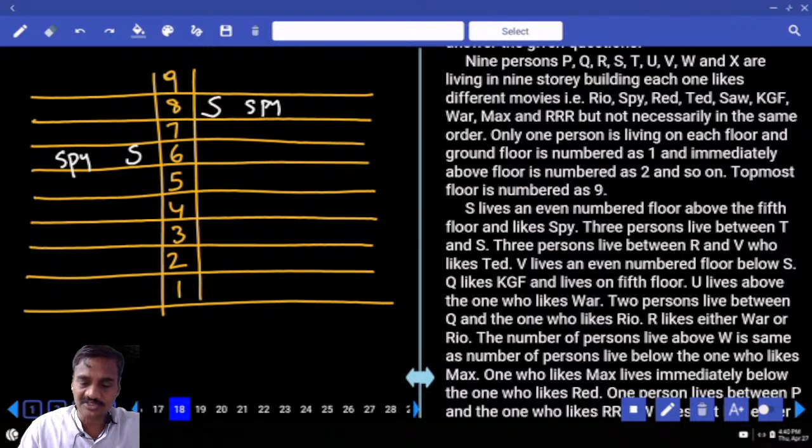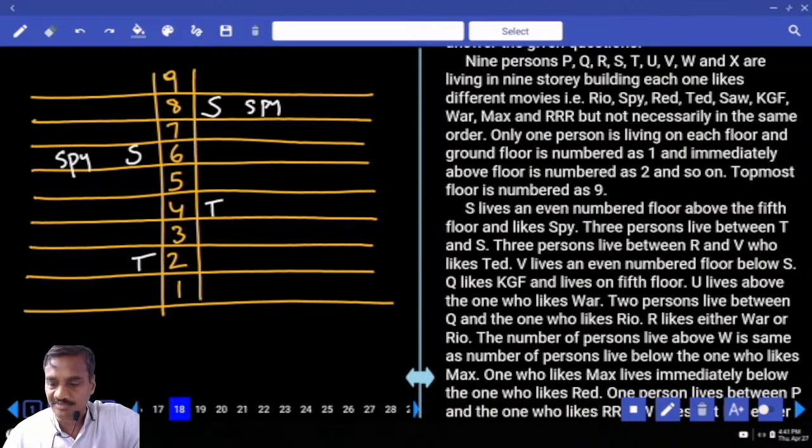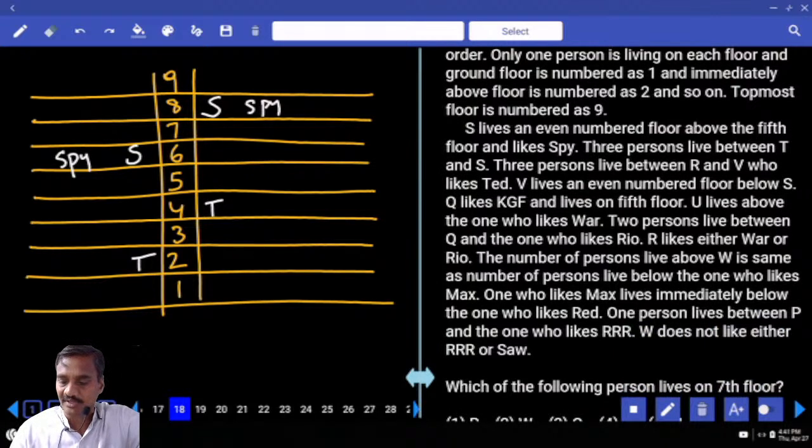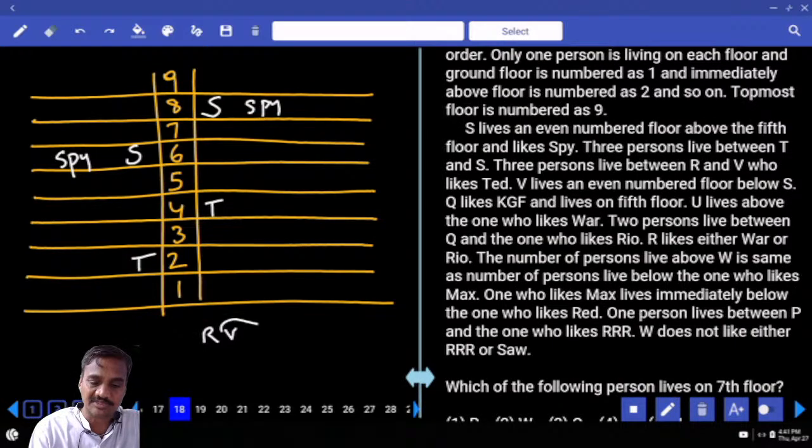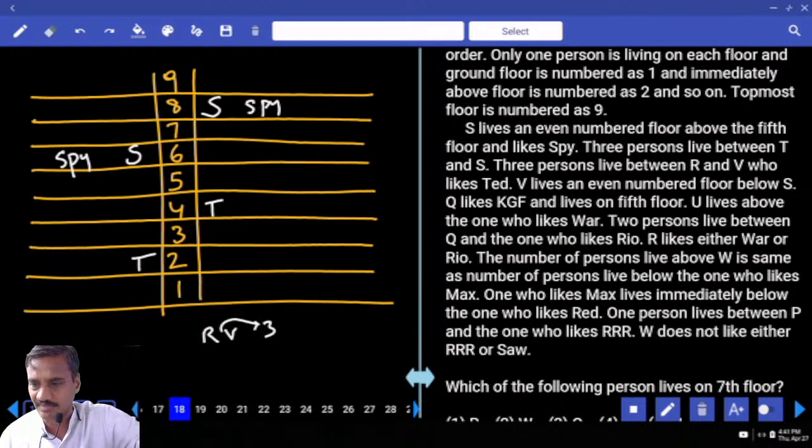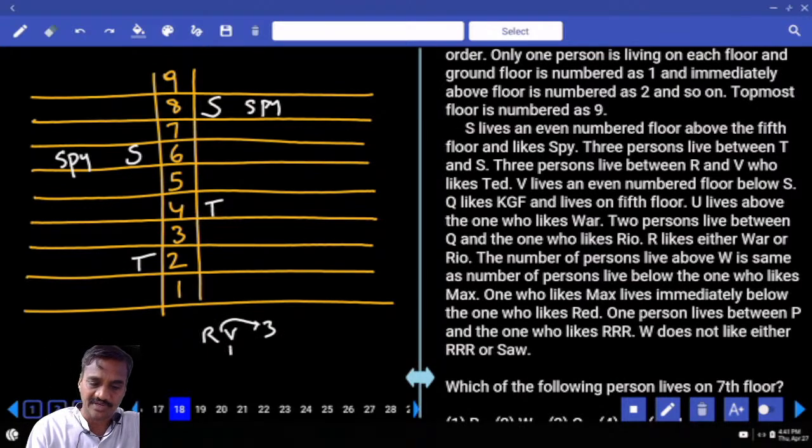And there are 3 persons between T and S. Now in between T and S there must be exactly 3. And 3 persons between R and V. How many people are there? There must be exactly 3 people. And who likes that color? R likes that color. And V who likes that color? V likes that color.